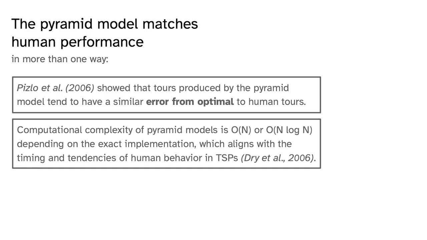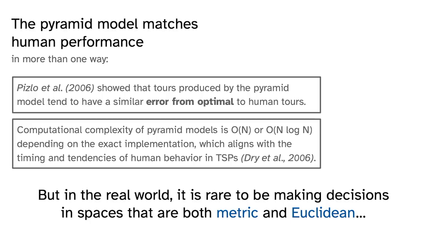And this aligns with the timing and tendencies of human behavior in TSPs, as shown by Dry and colleagues in 2006. But in the real world, I would say it's pretty rare to be making decisions in spaces that are both metric and Euclidean. Usually, the distance between the points isn't the only thing you're considering as a possible cost in the problem.